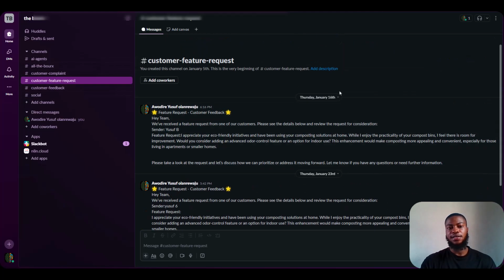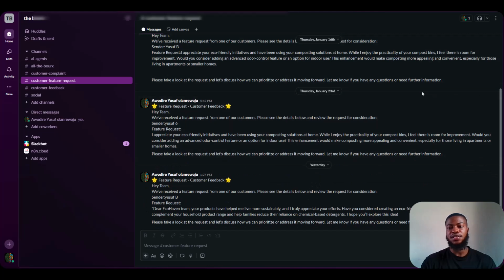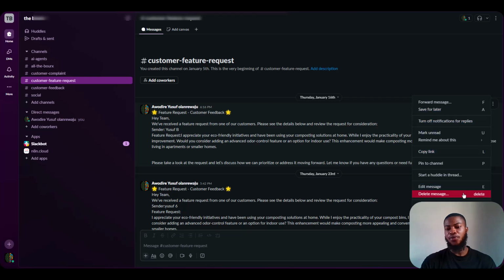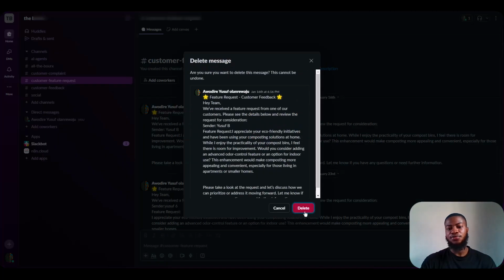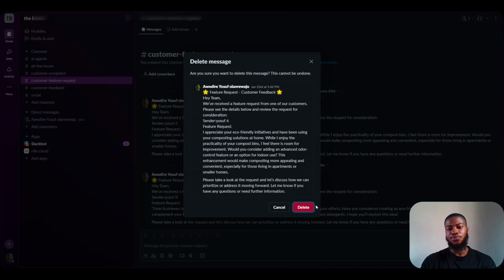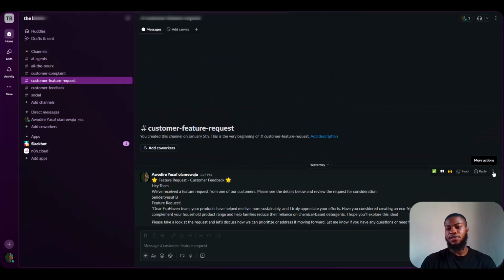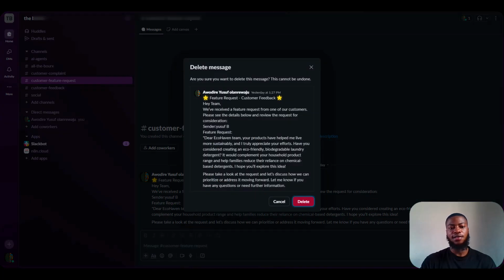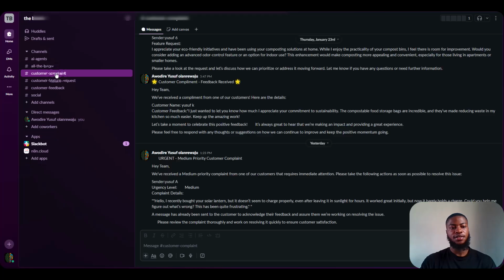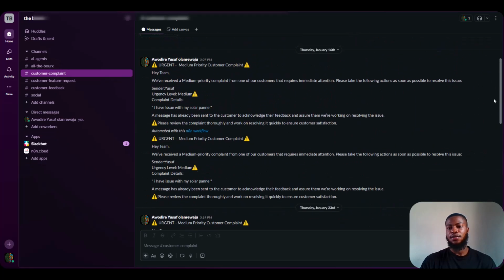Let me quickly clear all this to be able to see our workflow working in real time. Let me delete all this, so in case any new message comes in, we're able to know that this thing is working well. These are the things I ran earlier, for the feature request and the complaints.